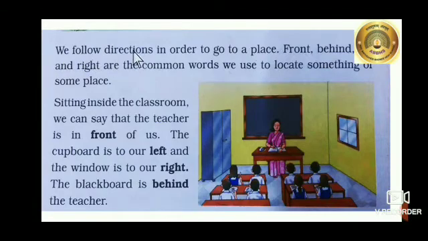We follow directions in order to go to a place. Front, behind, left, right are the common words we use to locate something or some place. Sitting inside the classroom, we can say that the teacher is in front of us. The cupboard is to our left and the window is to our right. The blackboard is behind the teacher.